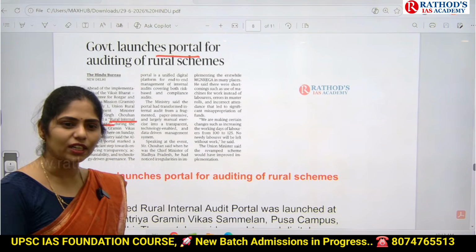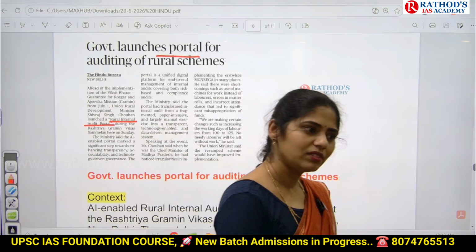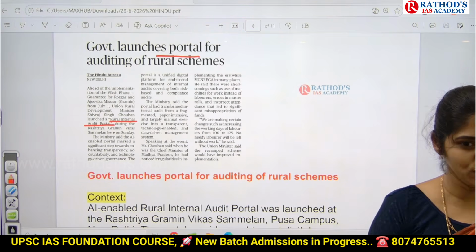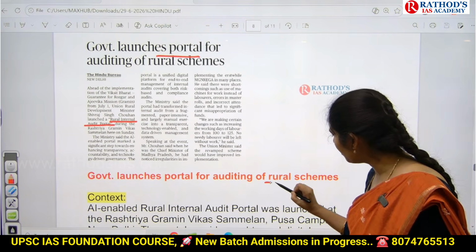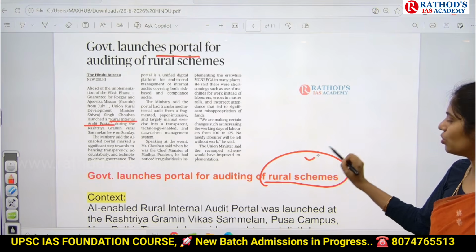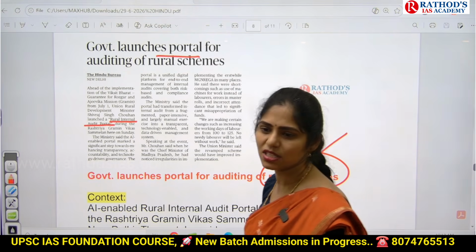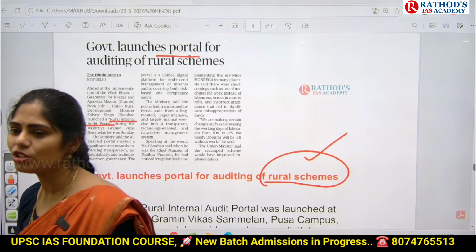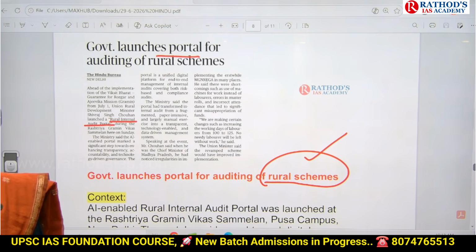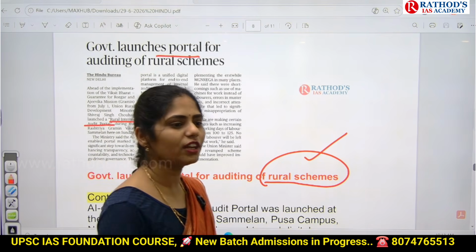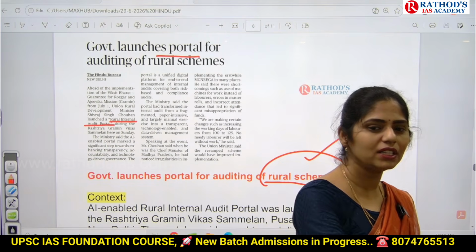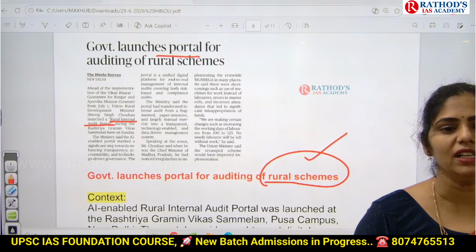But then what about the state government? Of centrally sponsored schemes, it will do. But the problem with these rural schemes is there is no proper auditing at the rural levels. Because of this, most of the times, even after getting the funds, there will be no proper development at the practical level.